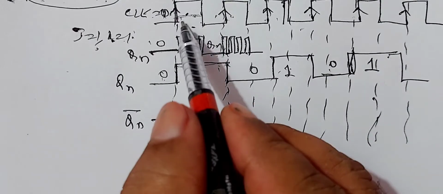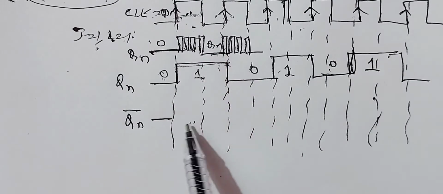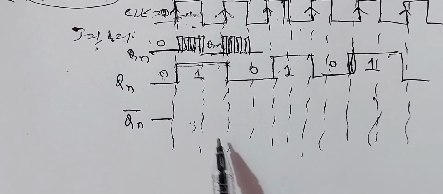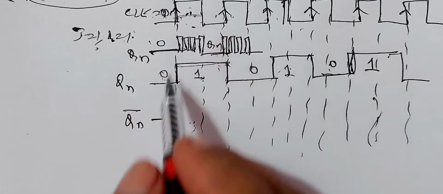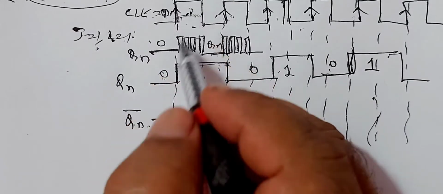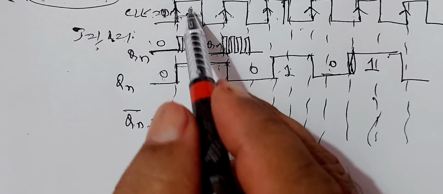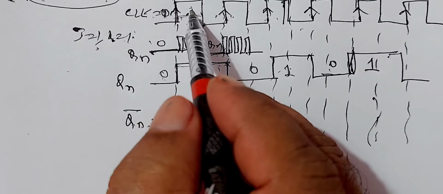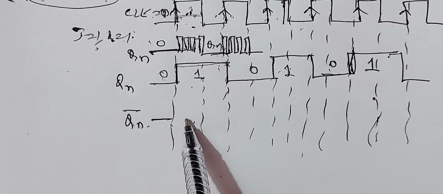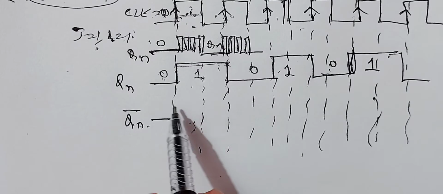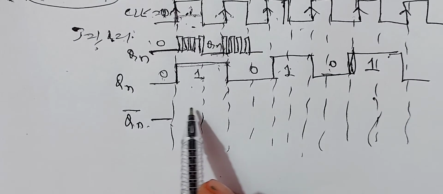Now, when the positive clock pulse enters, negative clock pulse enters to this. When negative clock pulse enters, for the Qn bar, for Qn is a positive pulse. For Qn bar, this positive pulse is converted into negative because we have applied it through a NOT gate. Therefore, during the negative clock pulse, there is no change in the state.